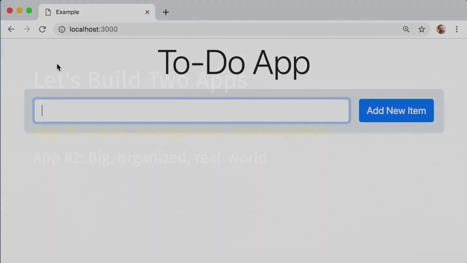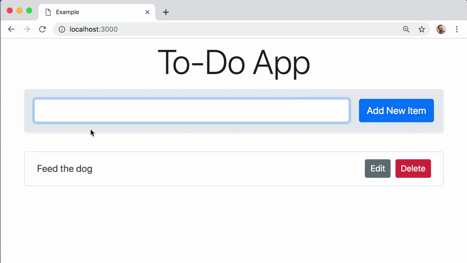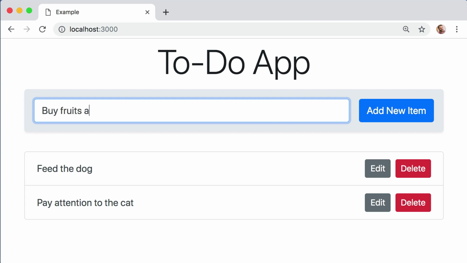So here is app number 1, and this is the finished final product that we are going to be building together. It's a very simple to-do app, and you can see there's a text field here, and if I type in feed the dog and then either push enter or click the blue submit button, it adds it down here. And let me add a few more items. Maybe pay attention to the cat, and maybe buy fruits and vegetables.